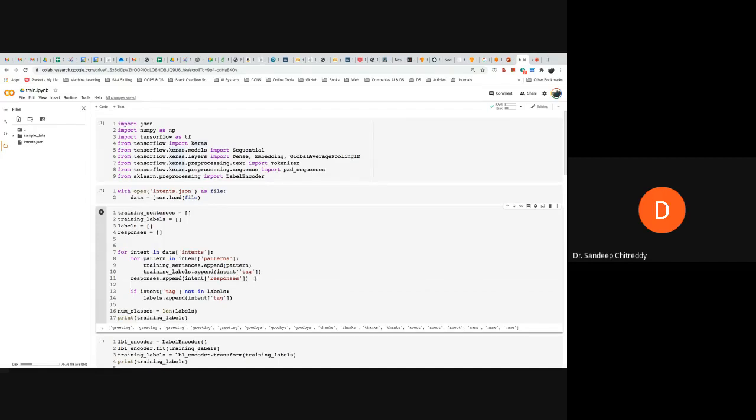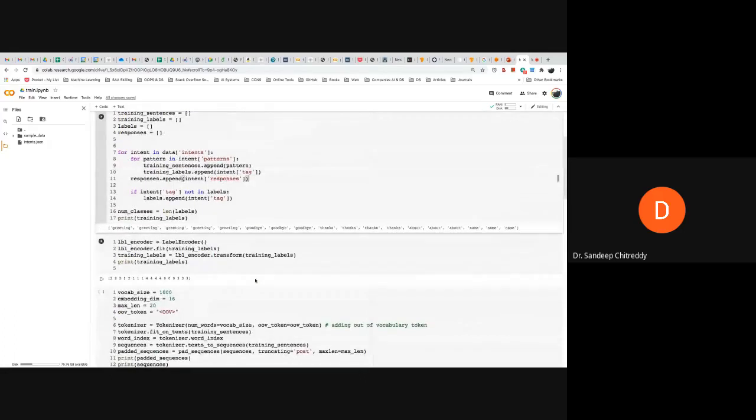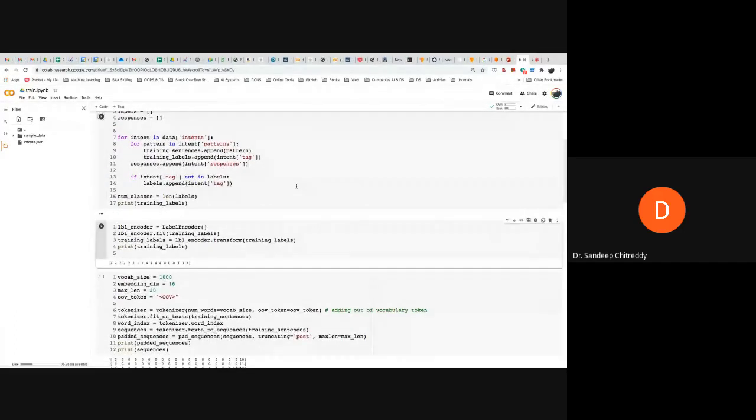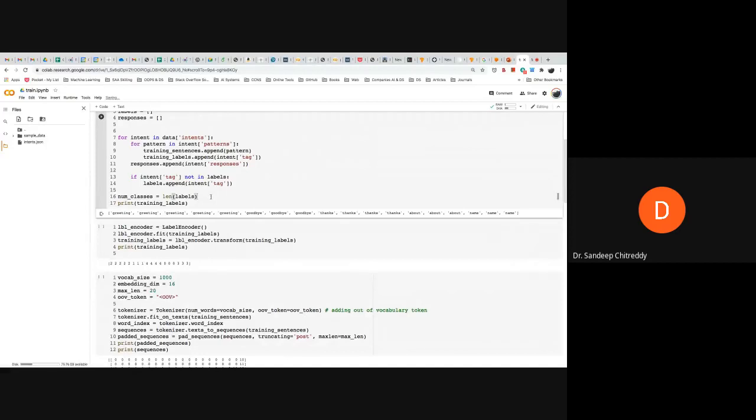Yeah. So now we got this. Let us see how it looks like. What I have displayed here is all the labels. I'll also display all the training sentences so that you can also see that.